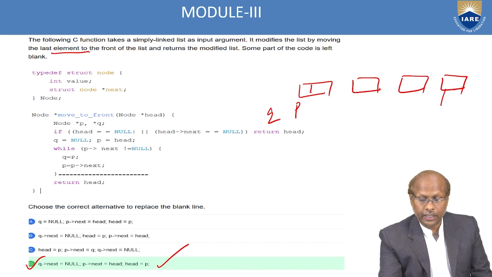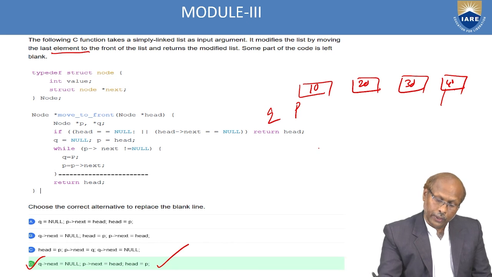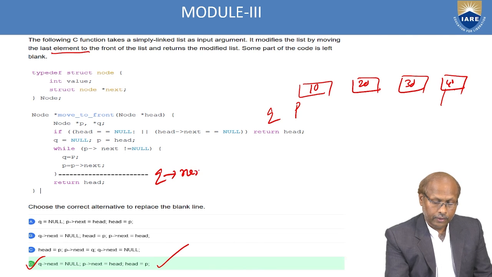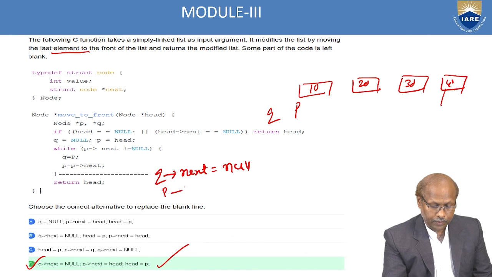Assume here 10, 20, 30, 40. The 40 should come to the front. So to bring it to the front, what do you write? You should write Q of next equal to null, and P of next equal to Q.